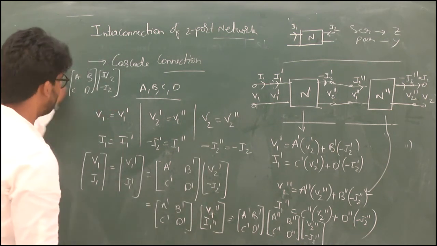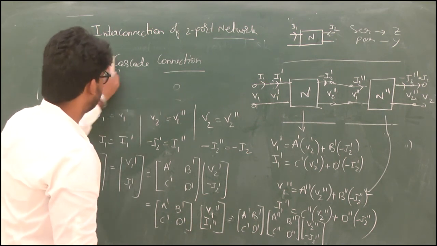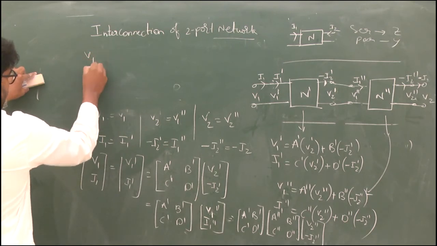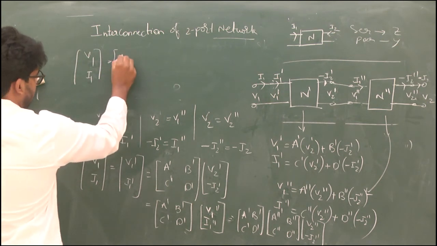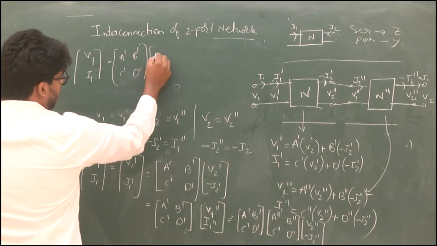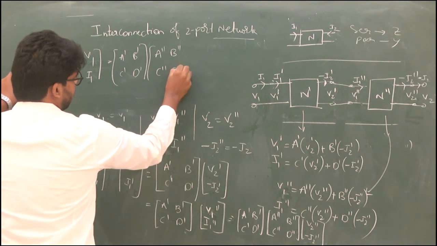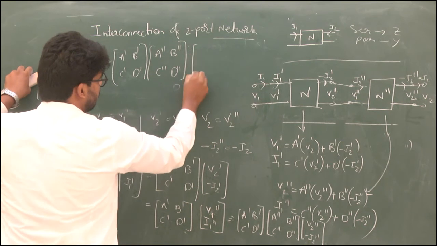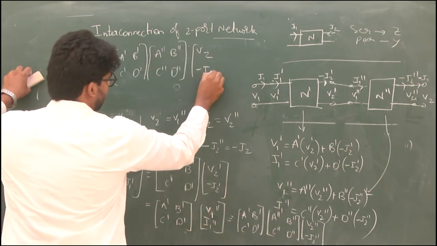Therefore, from these equations you have V1, I1 equal to A dash, B dash, C dash, D dash times A double dash, B double dash, C double dash, D double dash. Substitute V2 double dash with V2 and minus I2 double dash with minus I2.